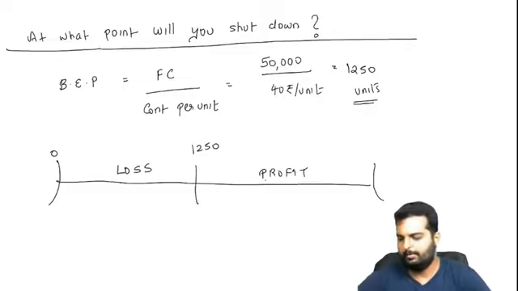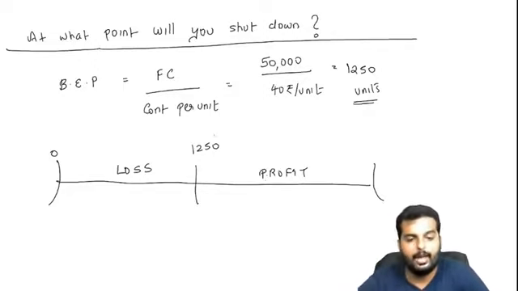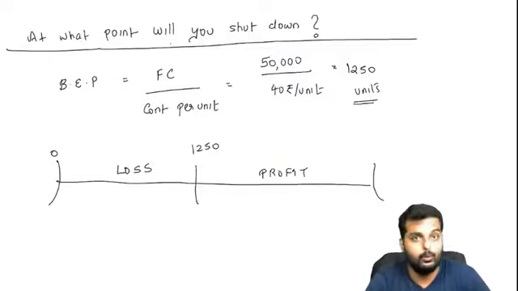Alright friends, have you all put up till here in your books now? Okay. So we know that below 1250 it is going to be at a loss, above 1250 it is going to be at a profit, and the question we are asking over here is at what point will you shut down? Okay, I'll go to the next page now.